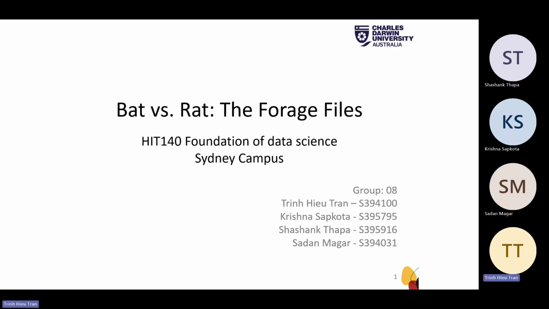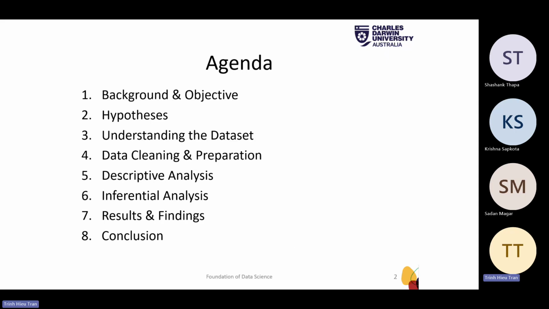Hello everyone, we are Group 8 and today we present our analysis on foundation of data science. Our project is about bats versus rats, the forage files. I'm Trịnh Hiếu Trần and other members are Krishna Sapkota, Sasang Thapa and Sadan Maga. We will cover 8 main sections: background, objective, hypothesis, understanding the dataset, data cleaning, preparation, descriptive analysis, inferential analysis, result